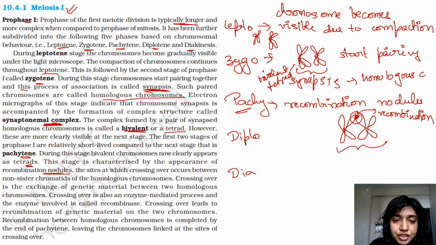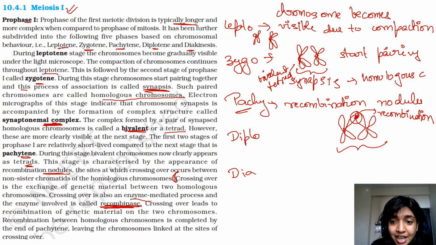Then the sites at which crossing over occurs are between non-sister chromatids. Crossing over is the exchange of genetic material. So this is the definition of crossing over. It will not come in NEET, but it will come in your school exams and in your 12th boards. Alright, so crossing over is the exchange of genetic material between two homologous chromosomes. Crossing over is an enzyme mediated process, and the enzyme involved is known as recombinase. It has not come in NEET as such, but it is important.